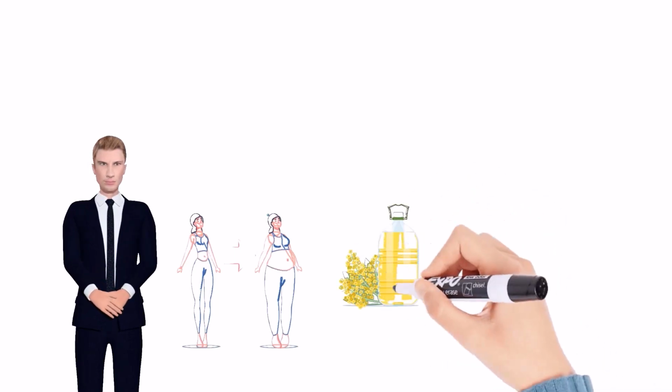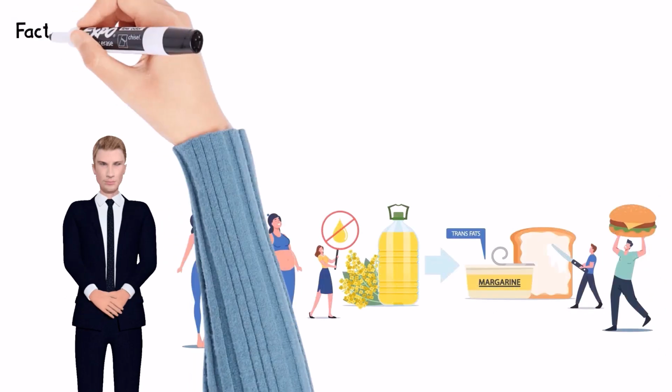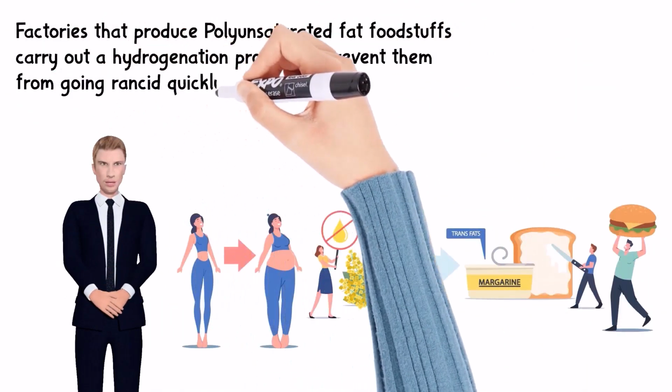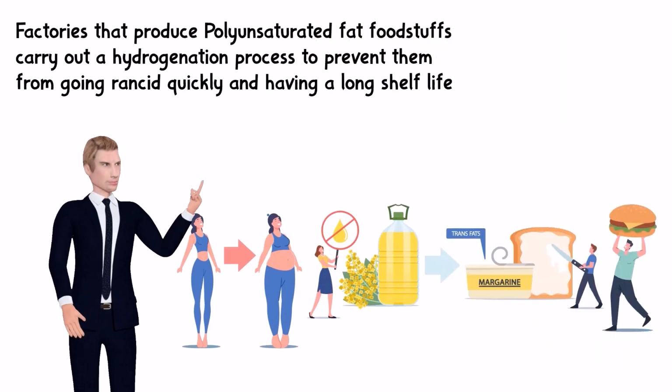Therefore, factories that produce polyunsaturated fat foodstuffs carry out a hydrogenation process to prevent them from going rancid quickly and to give them a long shelf life. These are called modified trans fats.